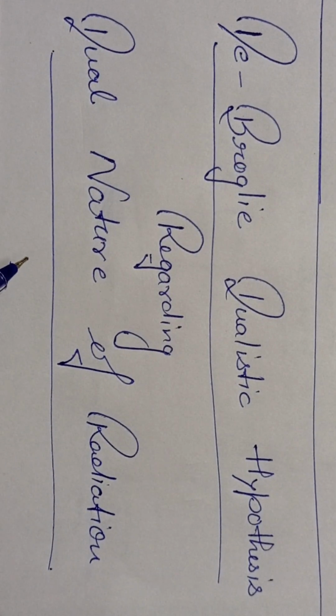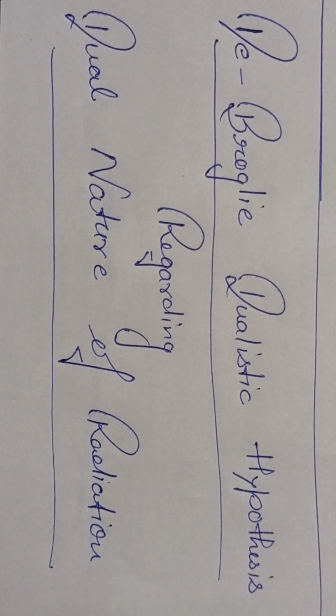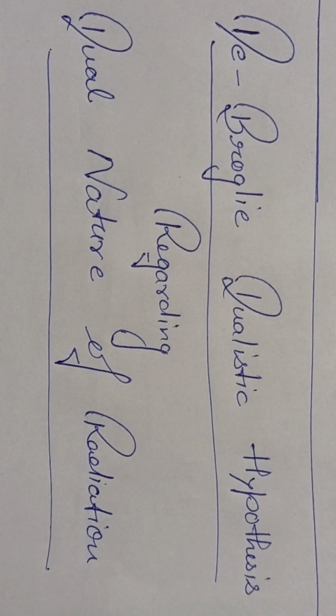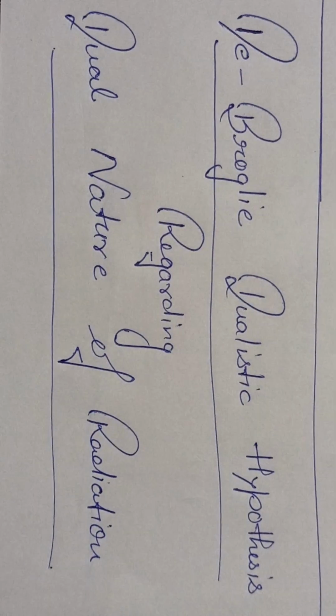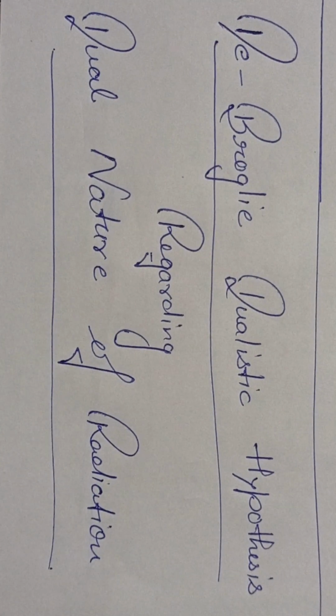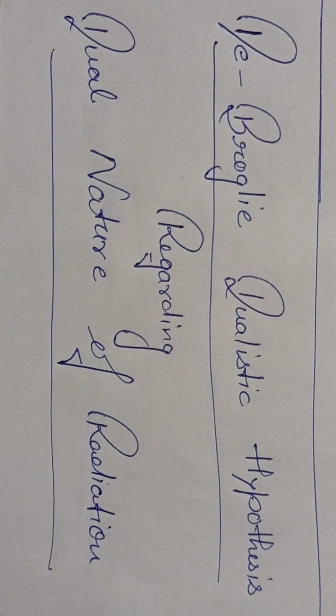So, today in this video, we will discuss a very important topic of class 12th physics from the chapter Dual Nature of Matter and Radiation. And the topic is de Broglie dualistic hypothesis. Firstly, we will see the dual nature of radiation, and after, we will see the hypothesis given by de Broglie for the dualistic nature of matter and radiation.